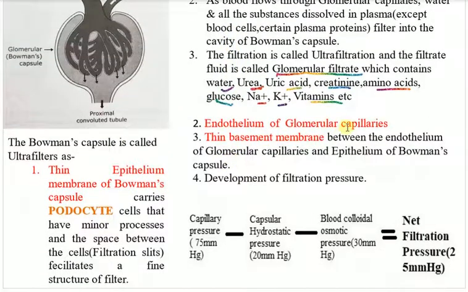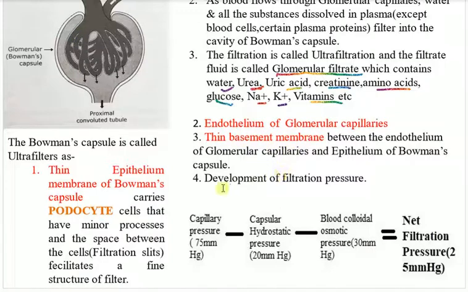The endothelium of glomerular capillaries: these glomerular capillaries have an endothelial cell membrane. There is a thin basement membrane between the endothelium of the glomerular capillaries and the epithelium of Bowman's capsule. So the Bowman's capsule has an epithelial cell layer, and the glomerular blood capillaries have an endothelium cell layer. In between them there remains the basement membrane.